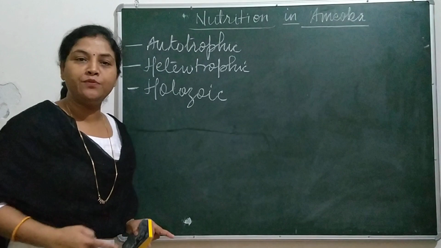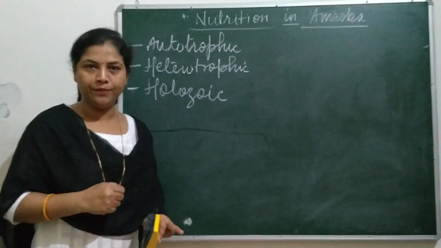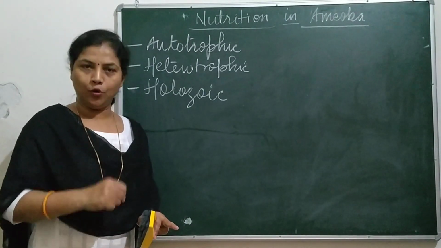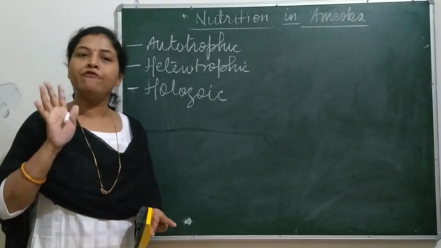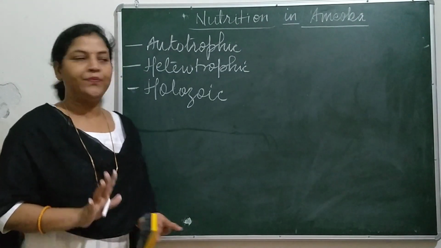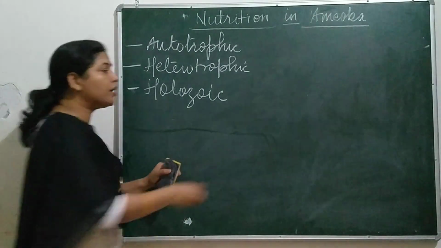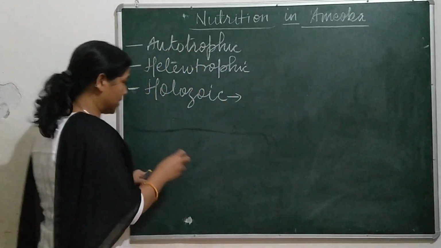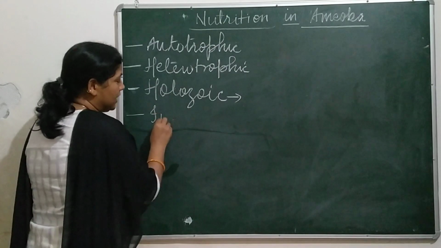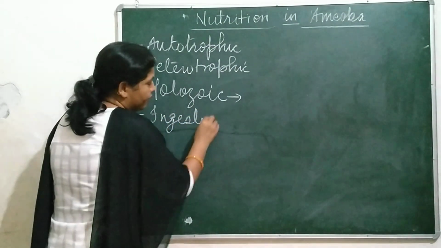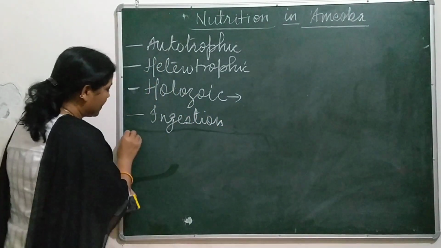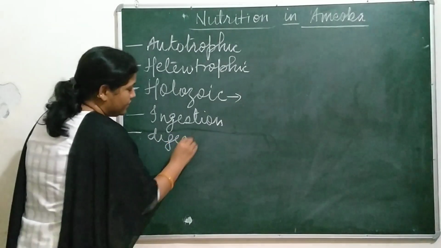Holozoic mode of nutrition means taking the whole food and digesting it in 5 steps. What are those steps? The first one is ingestion. The second one is digestion.